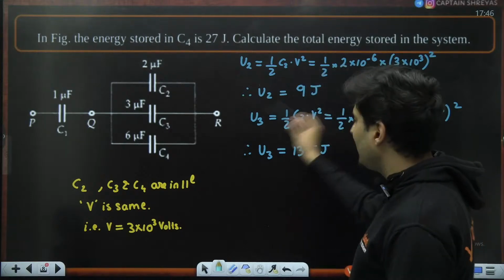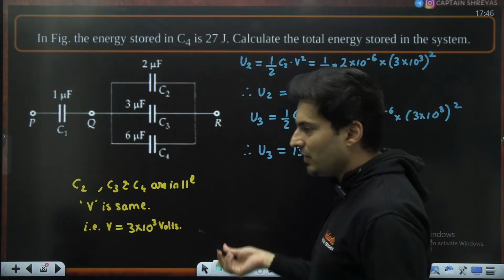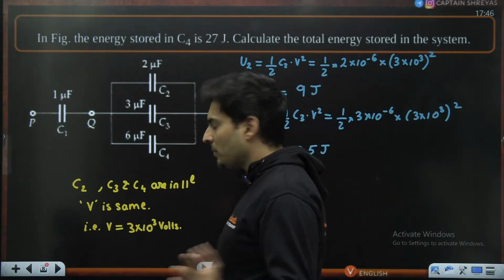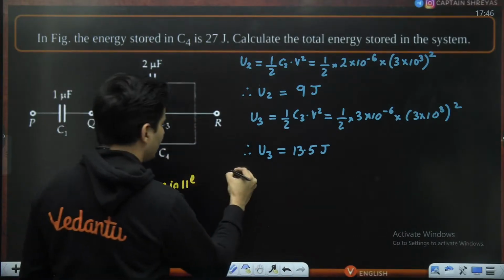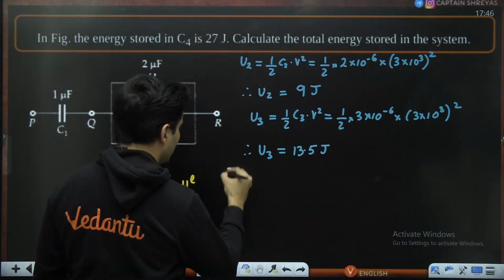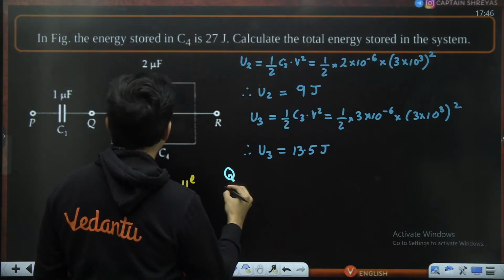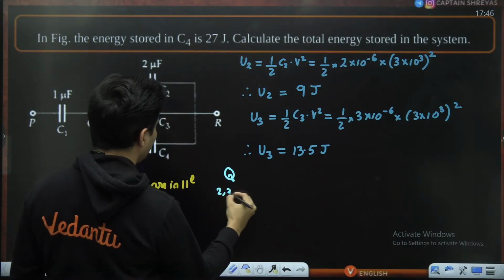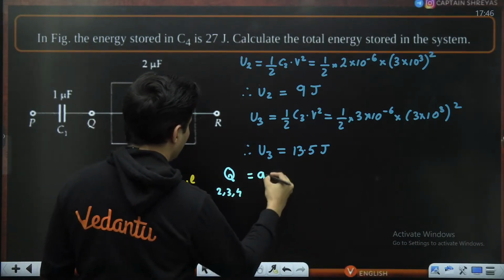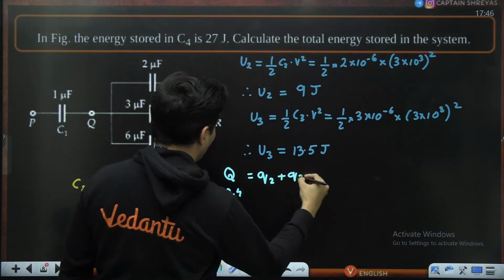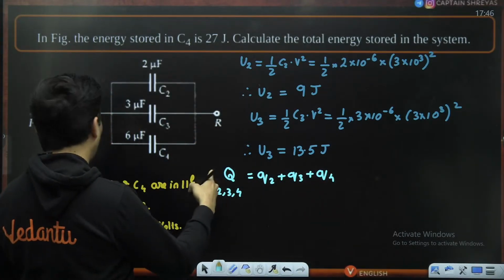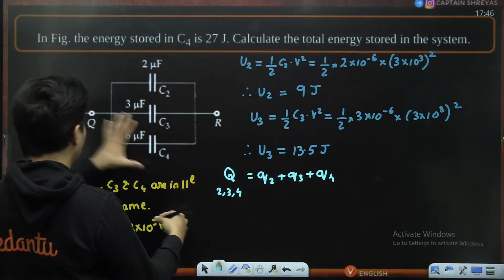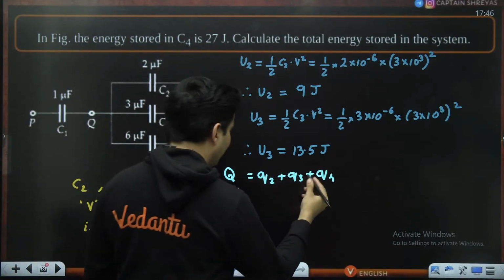Or you can just add these three energies, from that also you can find the total charge. That is also an option. But anyways, the total charge on 2, 3, 4 will be charge on 2 plus charge on 3 plus charge on 4, which will also be the charge on 1, because they will be in series. We'll find that out later on.